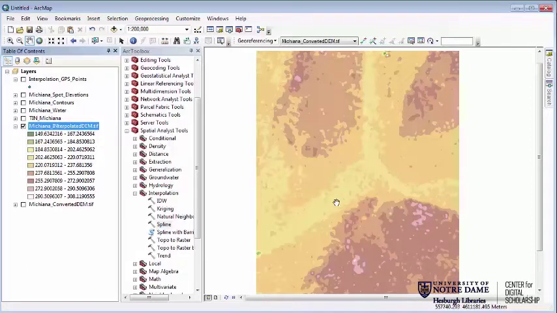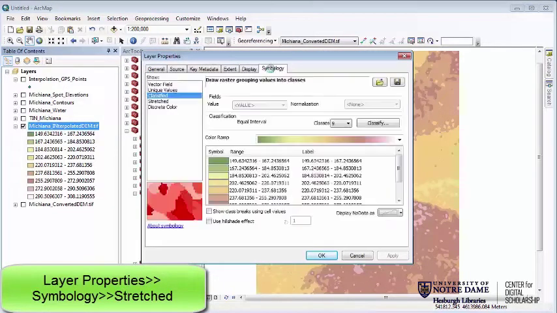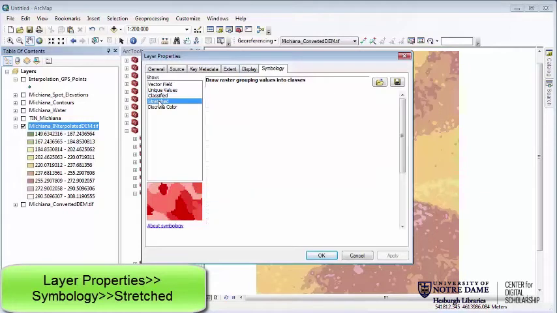But it's given it to us in this sort of classified way, which doesn't really show the data the way that I would prefer for a DEM. So I'm going to go into the layer properties for that DEM, either by double-clicking on it or right-clicking and choosing Properties. I'm going to go over to the Symbology tab, and instead of Classified here, we're going to move it back over to Stretched.